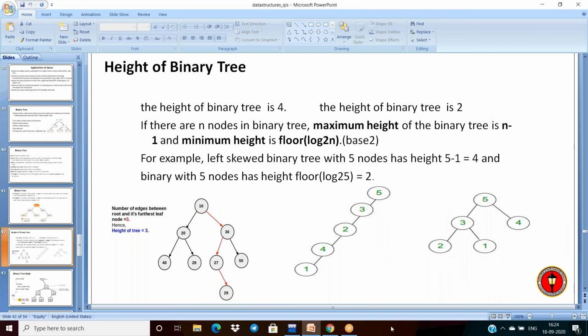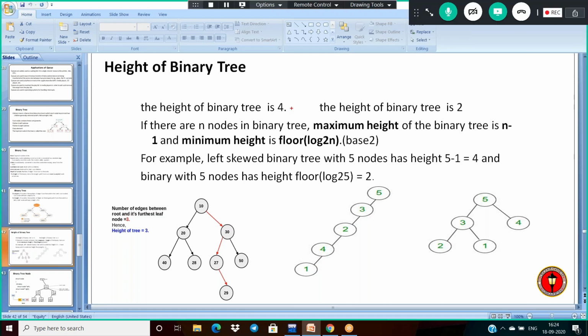Okay. And we have some formula also there. If we have a tree consisting of n number of nodes in a binary tree, the maximum height of the binary tree is n minus 1, and the minimum height is floor of log base 2 of n.